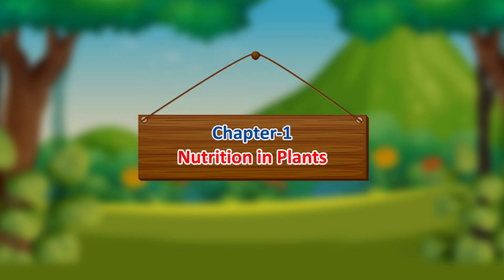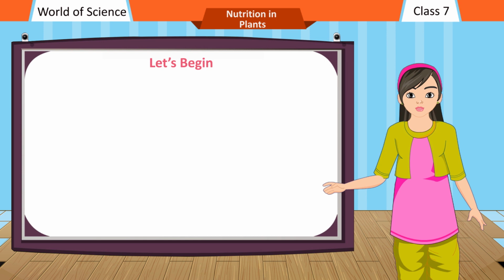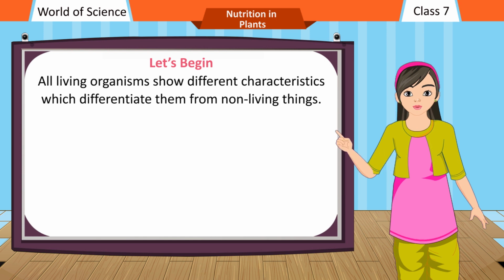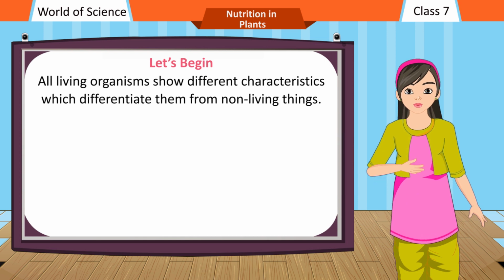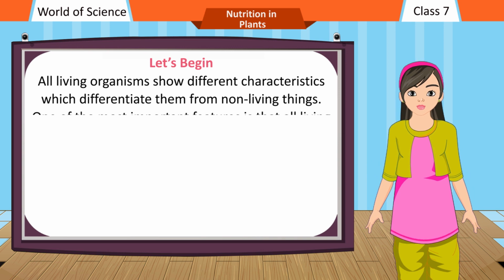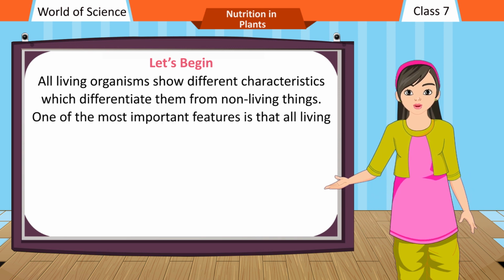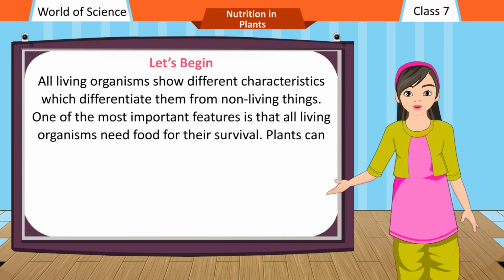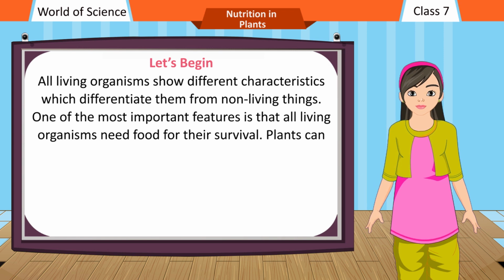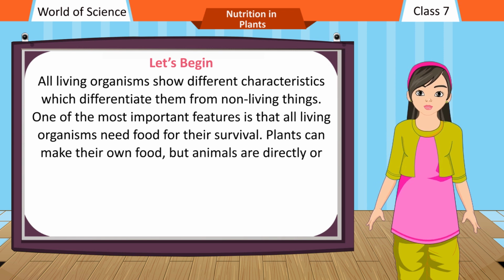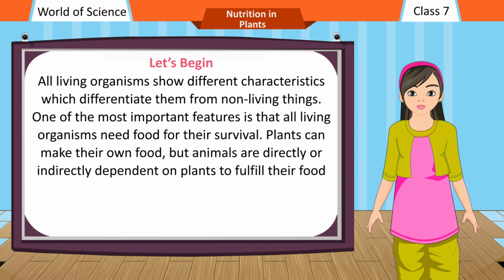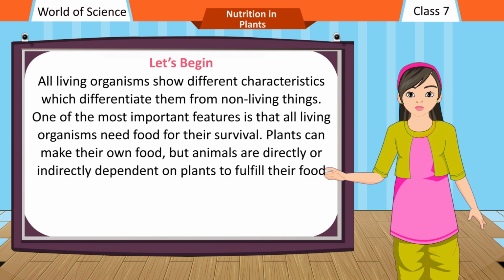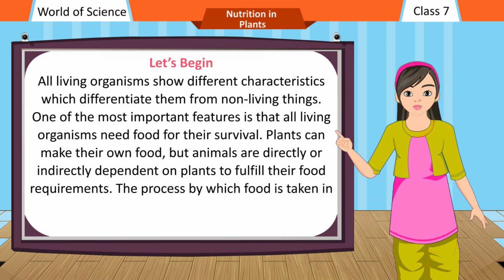Chapter 1. Nutrition in Plants. Let's begin. All living organisms show different characteristics which differentiate them from non-living things. One of the most important features is that all living organisms need food for their survival. Plants can make their own food, but animals are directly or indirectly dependent on plants to fulfill their food requirements.